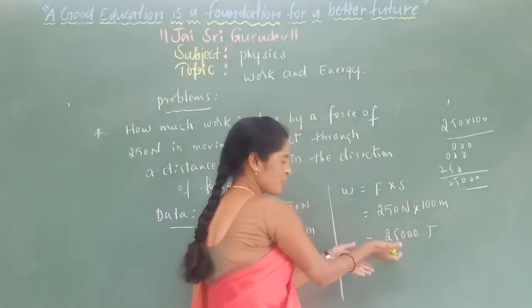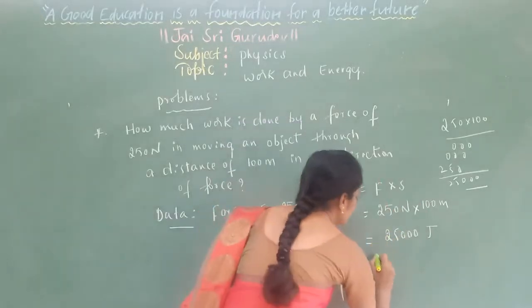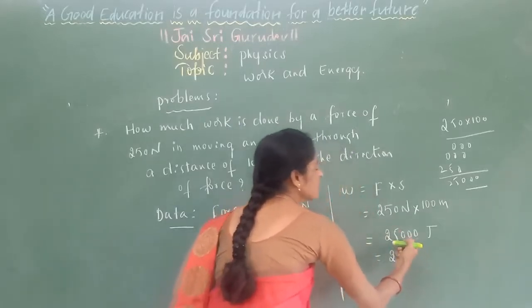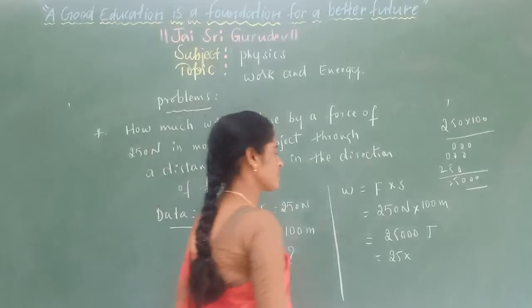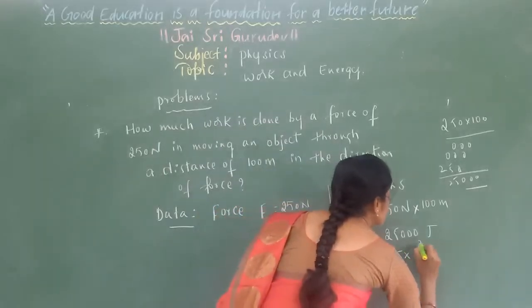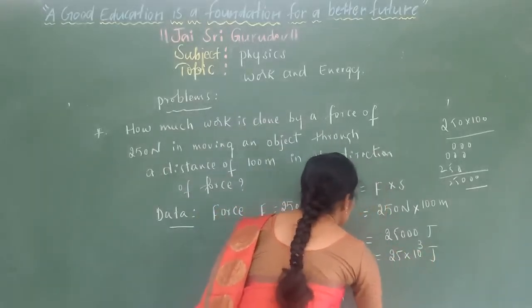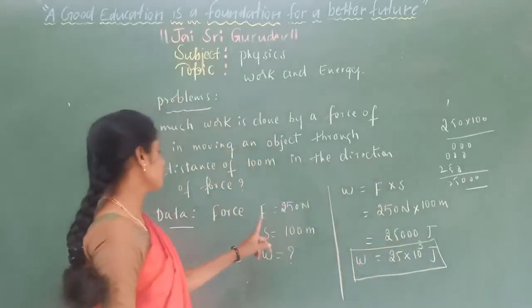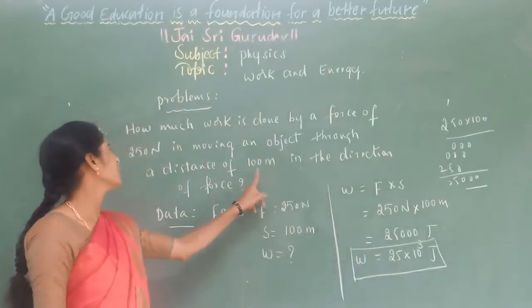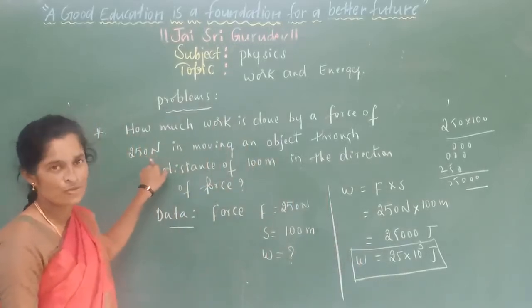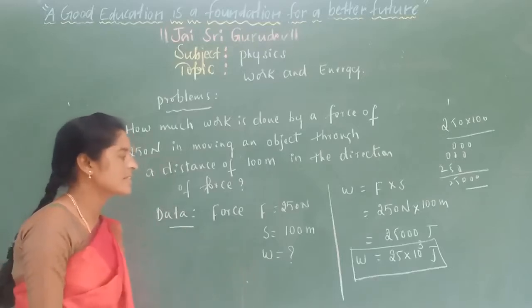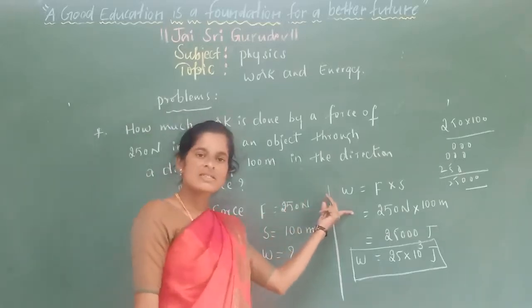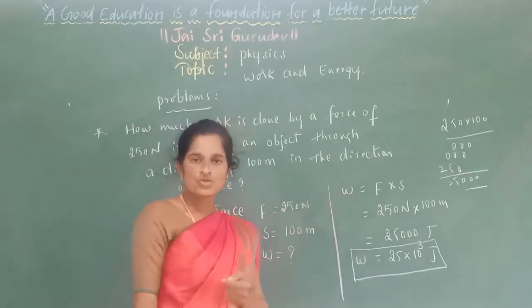If it is a larger value, you can convert it into a shorter form. 25,000 means 25 into 1000, which can be written in the form of powers, that is 25 into 10 to the power of 3 joules. So this is the value of work done by a body in moving a distance of 100 meters by the application of 250 newtons of force. We can calculate easily by having all this data. Like this, you can calculate the work done by various objects in your day-to-day life situations.